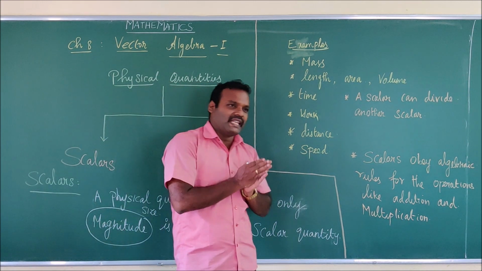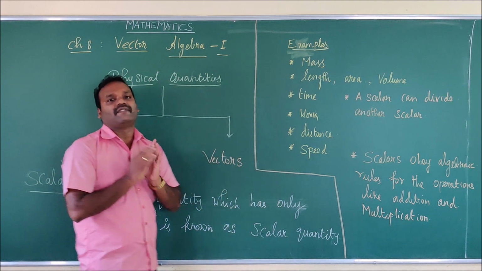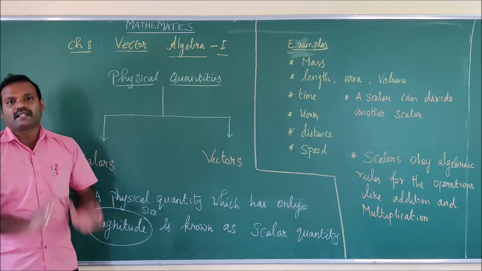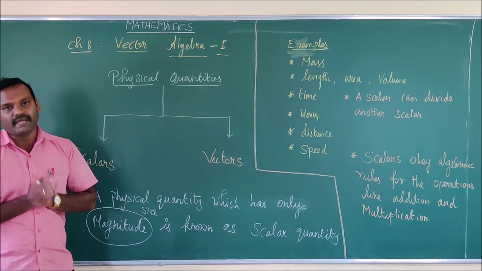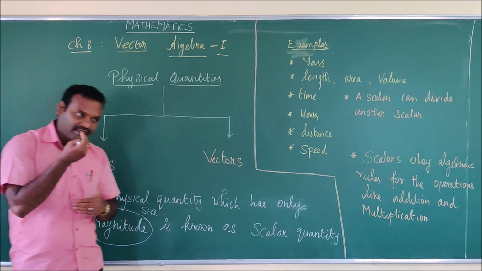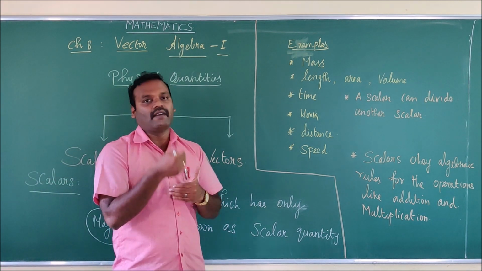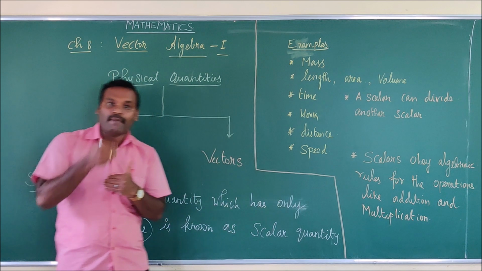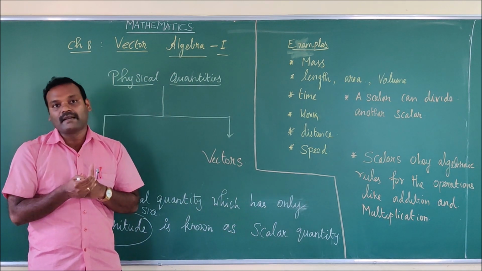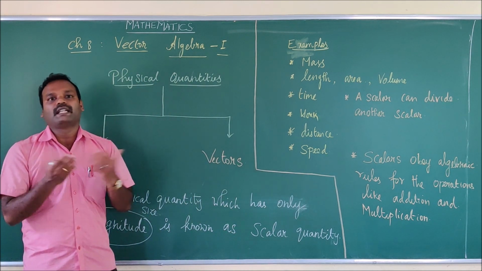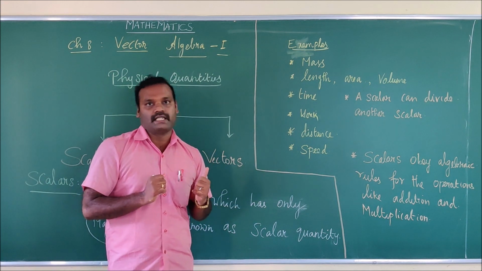Suppose, for example, I say the height of the tower is 15 meters. Here I am representing the height of the tower by a magnitude, that is, a real number 15. So height is a scalar quantity.